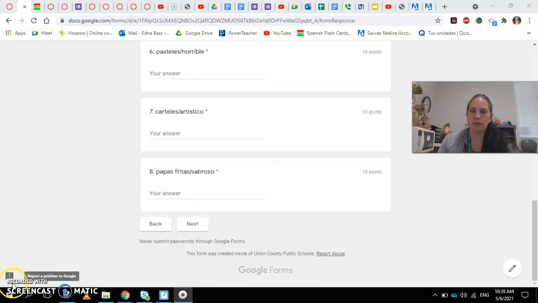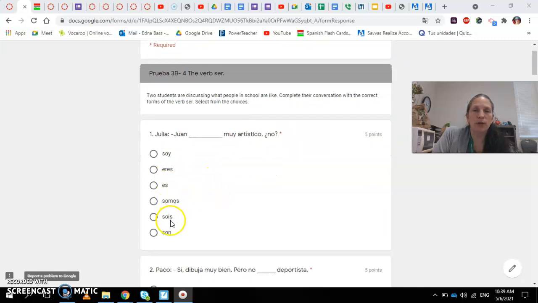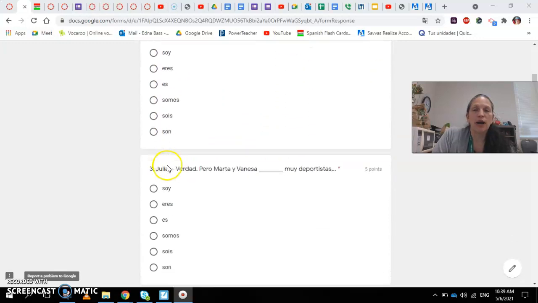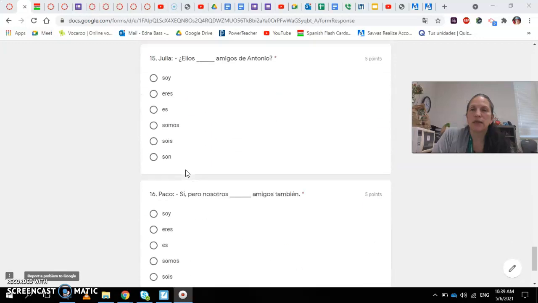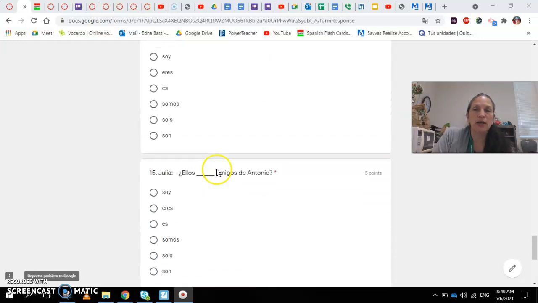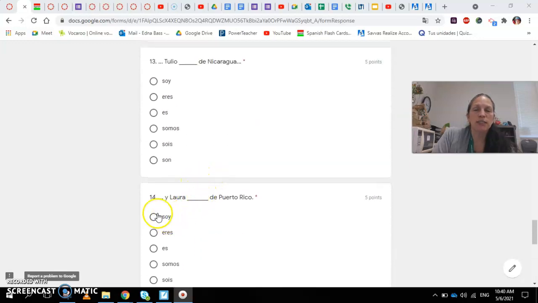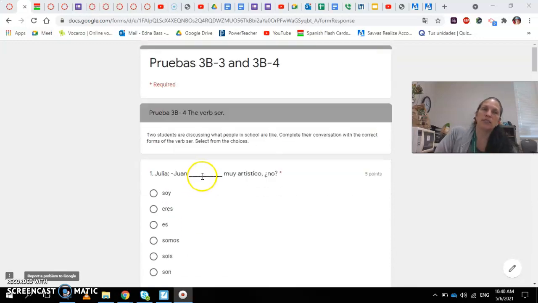3B-4. For Prueba 3B-4, you have a conversation where you have to select what goes in the blank, and I give you the options. So you can select which one of these forms corresponds to each one of the sentences that you have there. You have, I think, 16 of these questions. You have the options on how to conjugate the verb ser. And according to what you see here, following the conversation, is how you answer, selecting the correct form of the verb. That is for the quizzes that you need to take today.